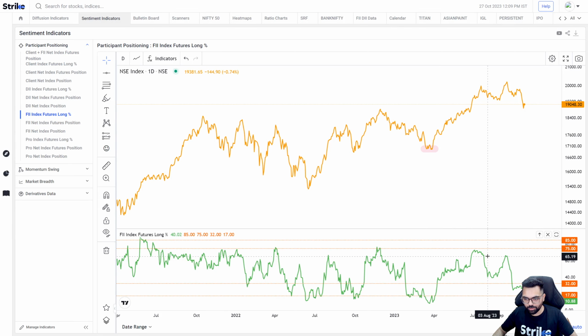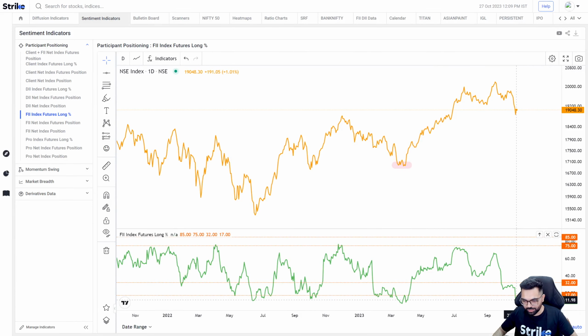Again, the same behavior followed up here, and now as of yesterday, the number is at just 10.88, that is 11%. So it has dropped into the oversold zone, but it can take time or even form positive divergences before it plays out. So that is how you can use positioning data to judge sentiment in the market.